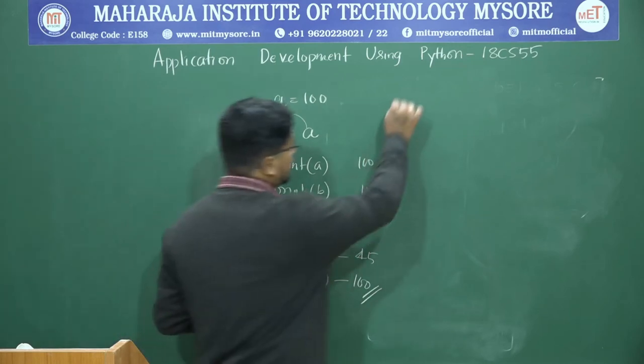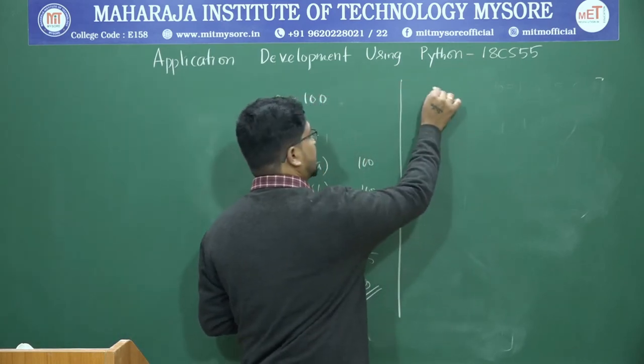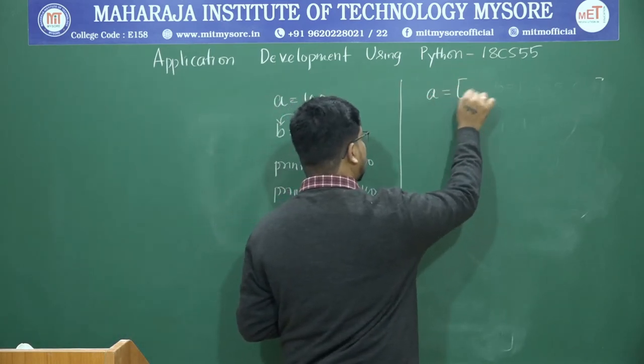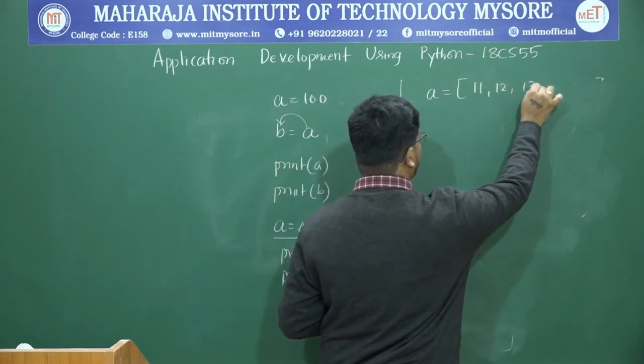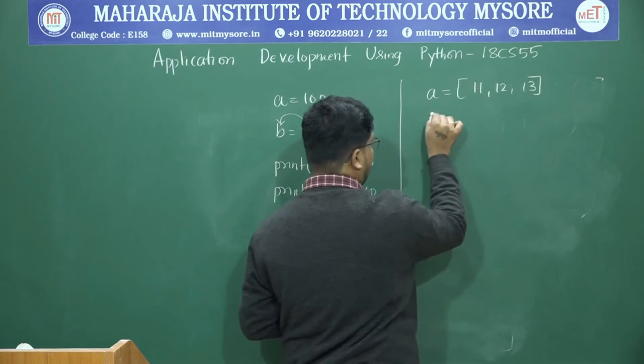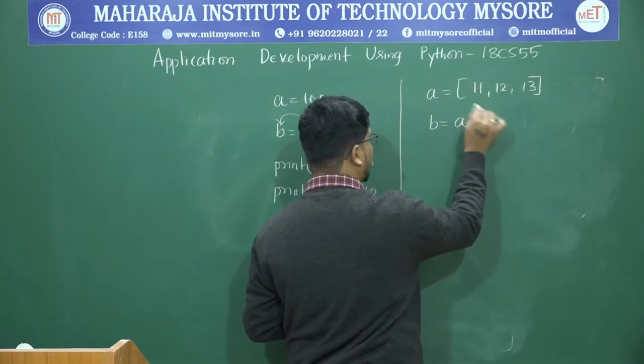But what about reference? Let us consider reference. Let us consider a list. A is equal to 11, 12, 13. I am considering 3 elements. Next I will perform b is equal to a.